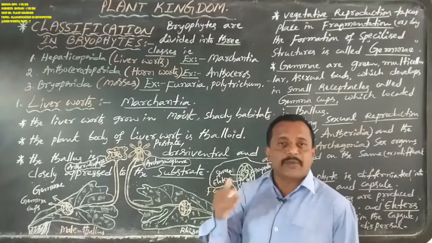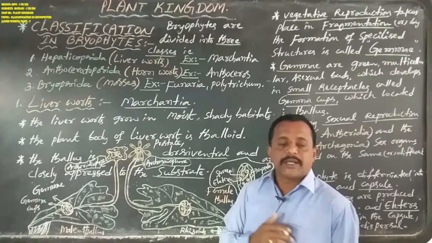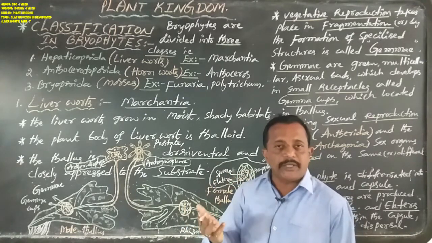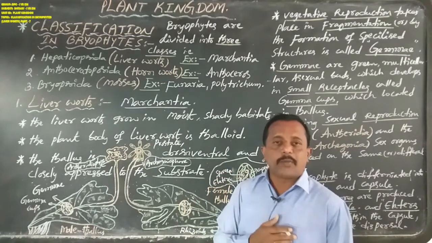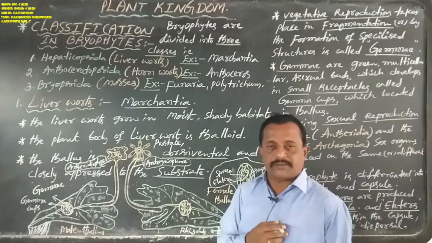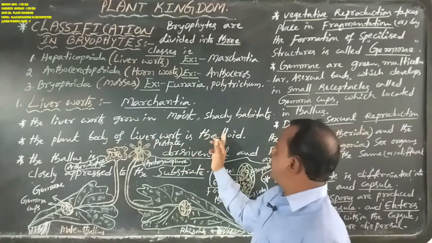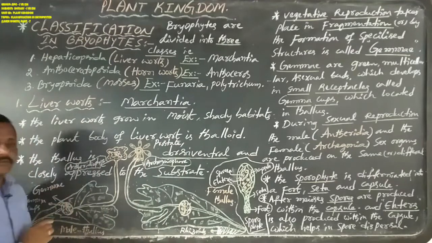The plant body is always smooth or delicate, and the plant body always appears as a gametophyte. Why? Because the plant body produces gametes, so hence the name gametophyte. Okay, now the plant body of liverworts is thalloid.